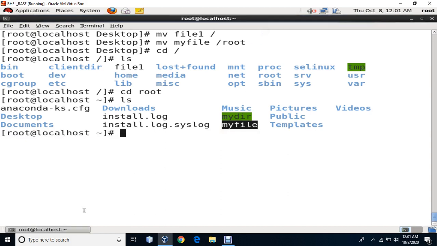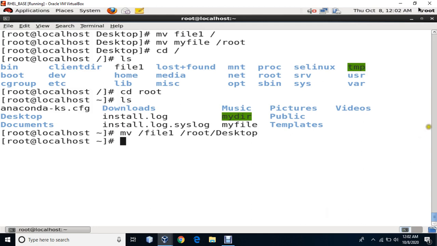Now what I'm going to do is say move. Which file do I want to move? I want to move file 1. But now see, I am inside my home directory. I am not in root, right? So I have to give the complete path. I want to move file 1, which is inside root, to the desktop, so I have to give the whole path: root/desktop. This is what I want to do.